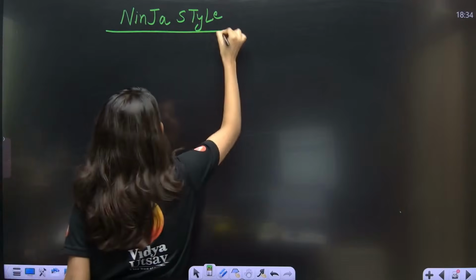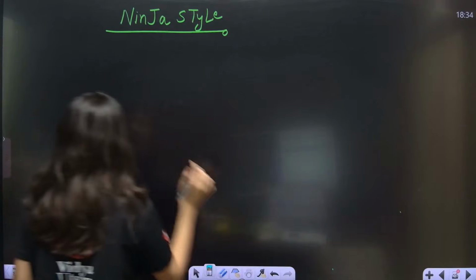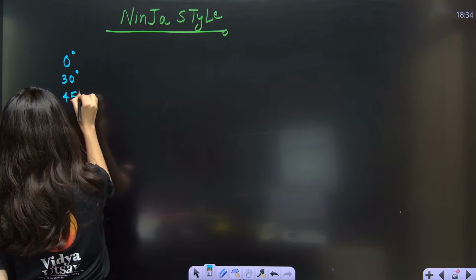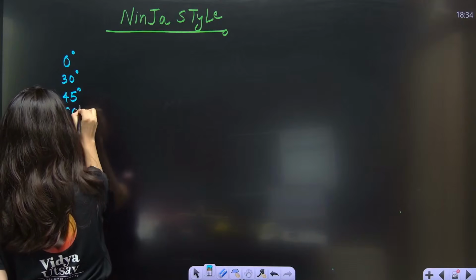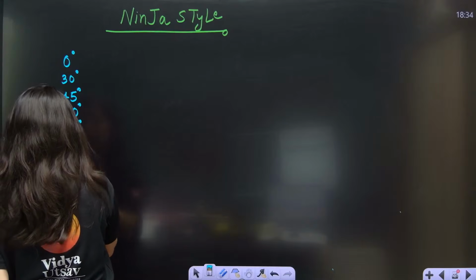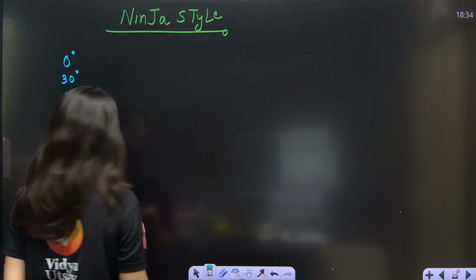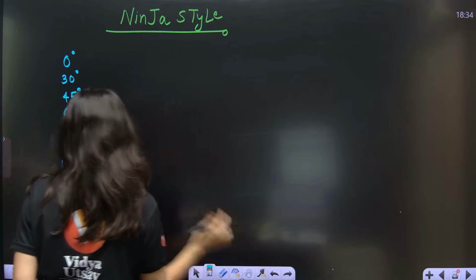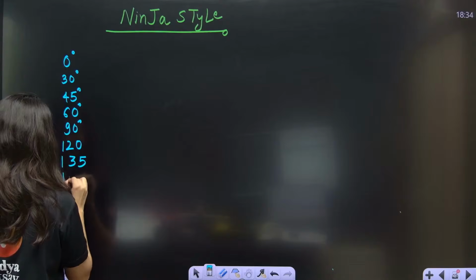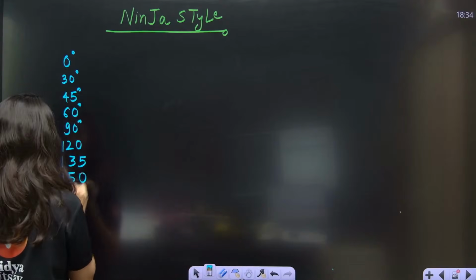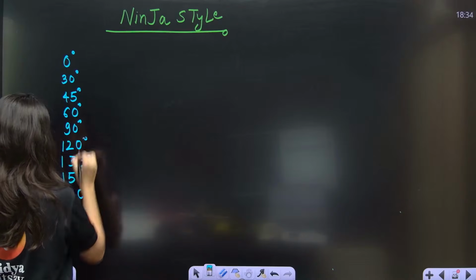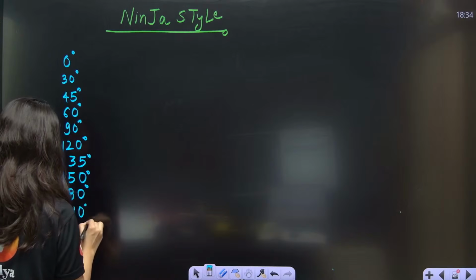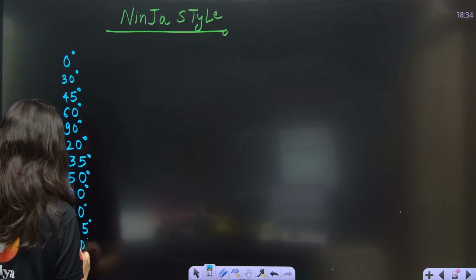What is ninja style? Let's understand. Let me make a chart of it. Okay, so I'll write 0 degree, then 30 degree, then 45 degree, then we have 60 degree, 90 degree, 120 degree, 135 is missing, then we have 150 degree, 180 degree, 210 degree, 225 degree, 240 degree, 270 degree.